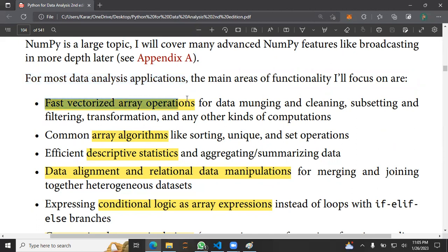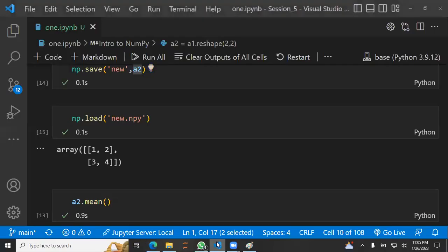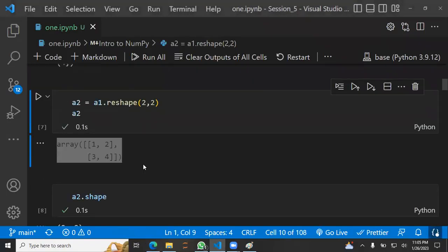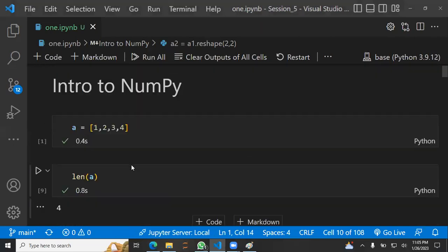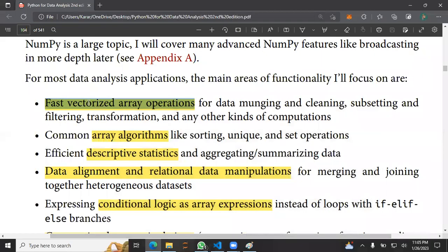Fast vectorized array operations. What they really mean by that, we already discussed. We were trying to multiply a list by 3, and that was giving us something else, and that's what they mean here. Fast vectorized array operations: you don't need to apply a loop, and you can just multiply or do any kind of mathematical operation, multiplying vectors and matrices. Exactly, matrices, because NumPy supports multi-dimensionality. So that's what they really mean. Okay, transformations and that kind of computation.